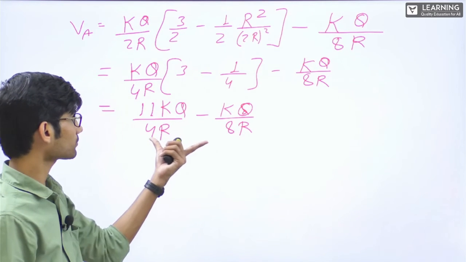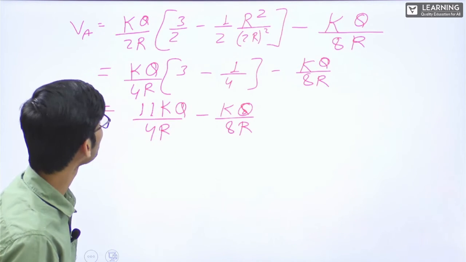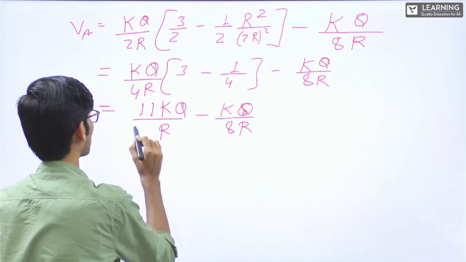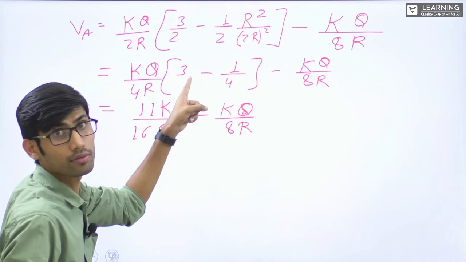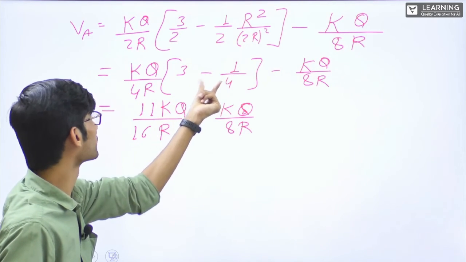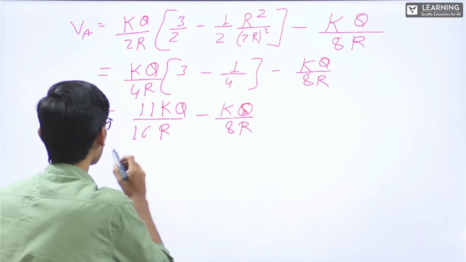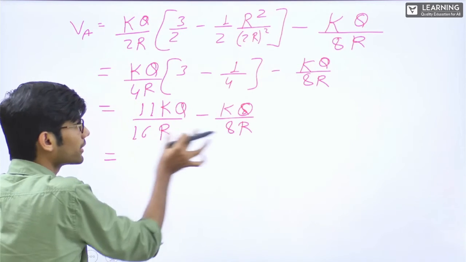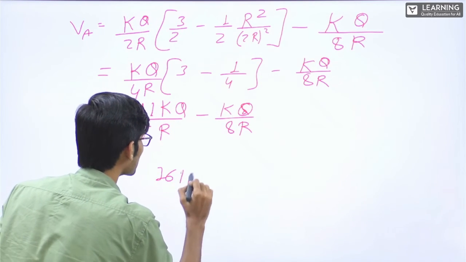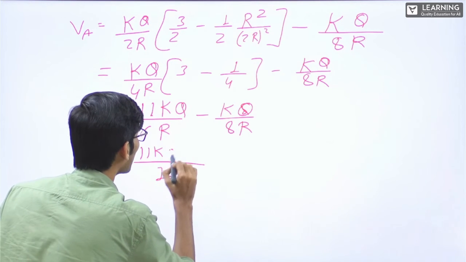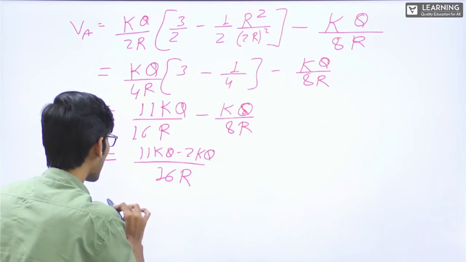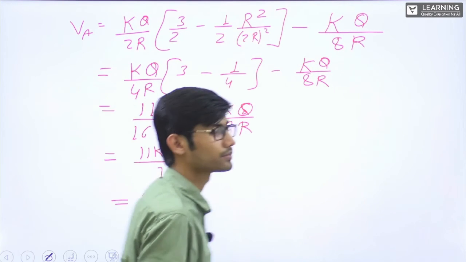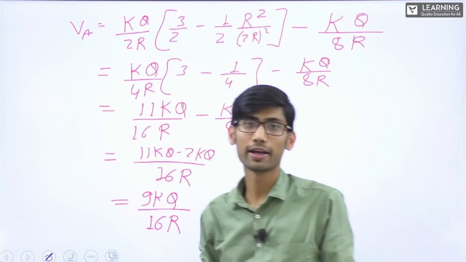right? Now here if you see, this is 16 basically, sorry, this is 16r. 3 4s are 12, 4 3s are 12, minus 1, 11 by 4, this 4 and this 4, it will be 16r. So now if you see this I can write 2kQ by 16r, making the denominator same. Or if I take LCM, let's say 16r, this will be 11kQ minus 2kQ, that is 9kQ by 16r. Correct? This is the potential at VA.